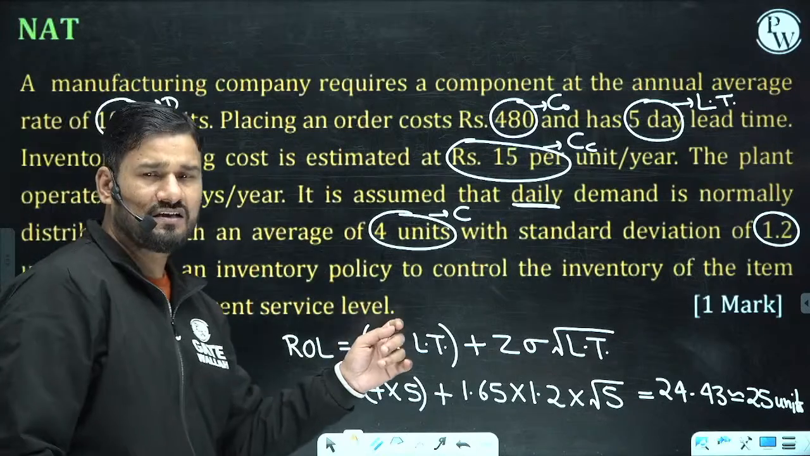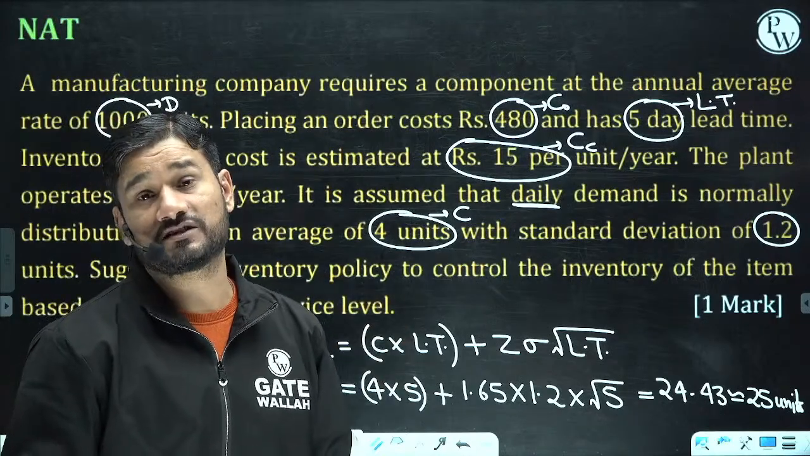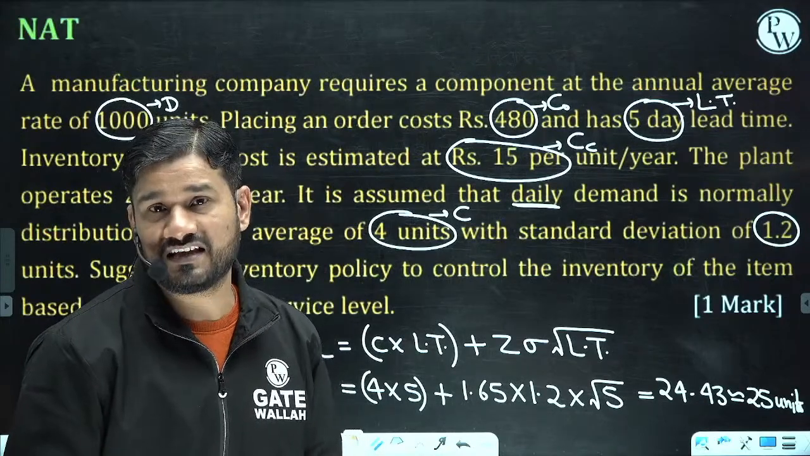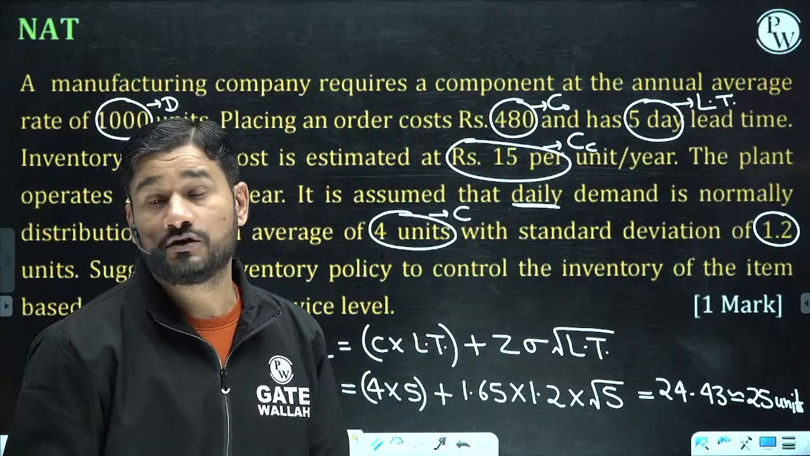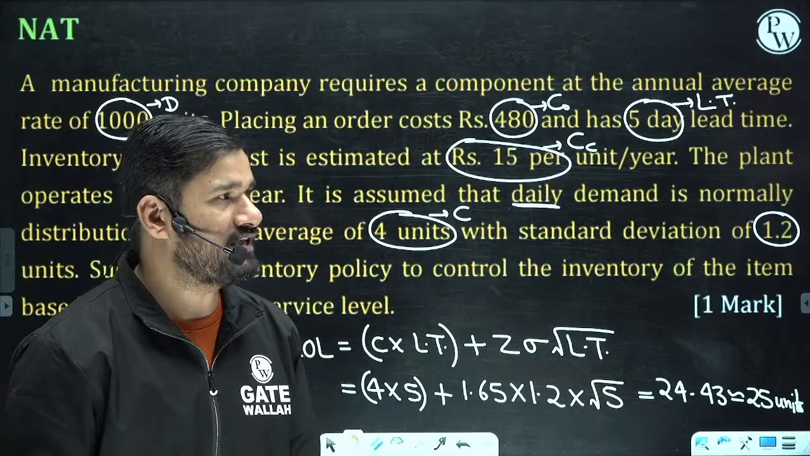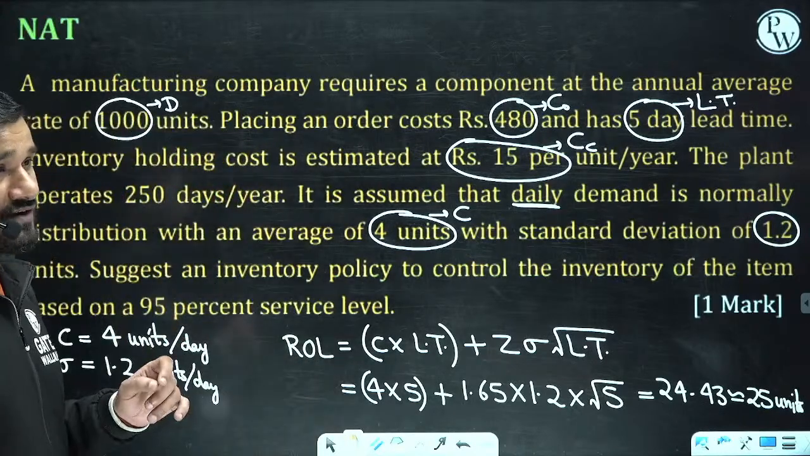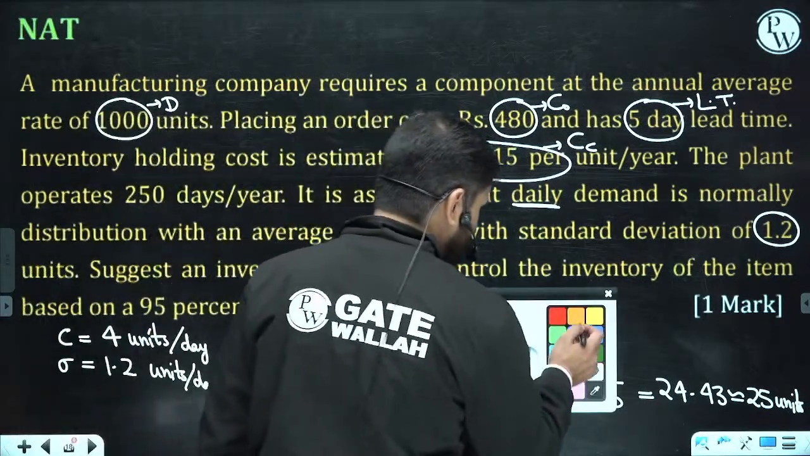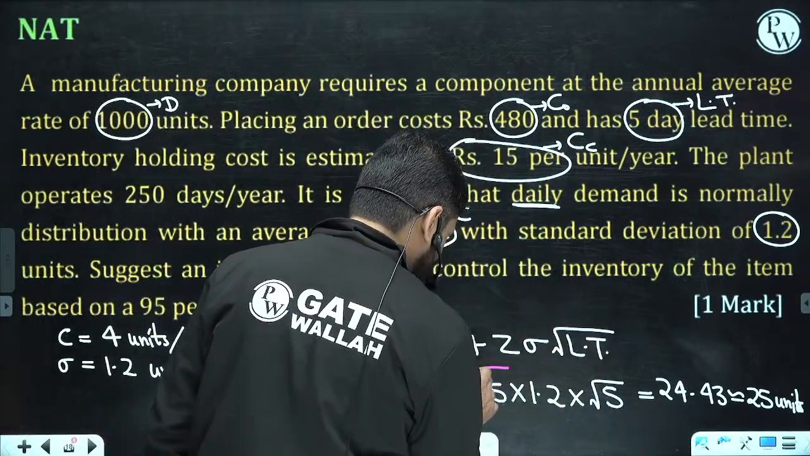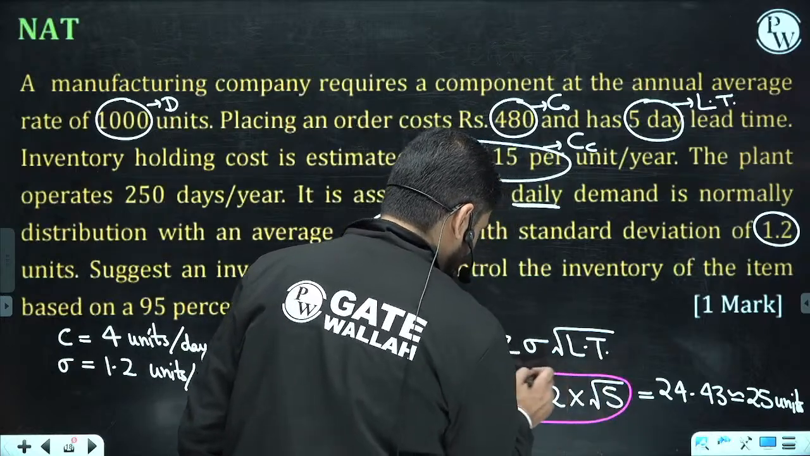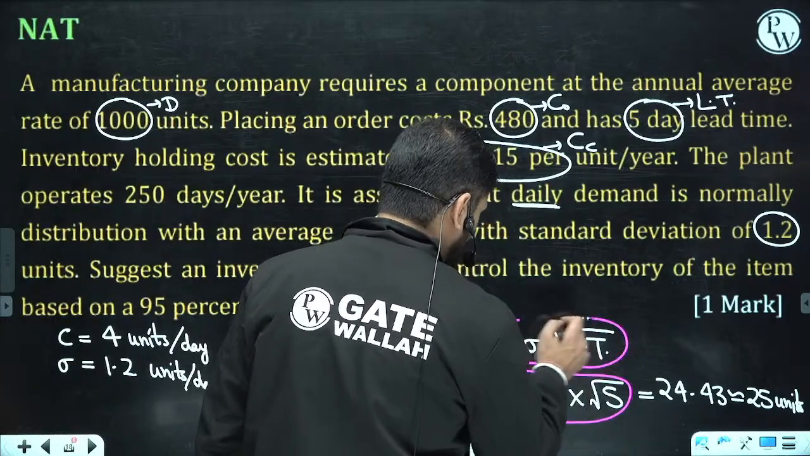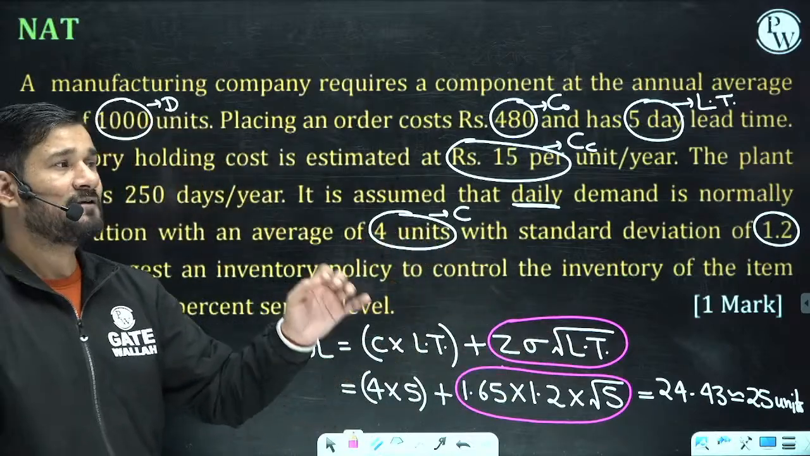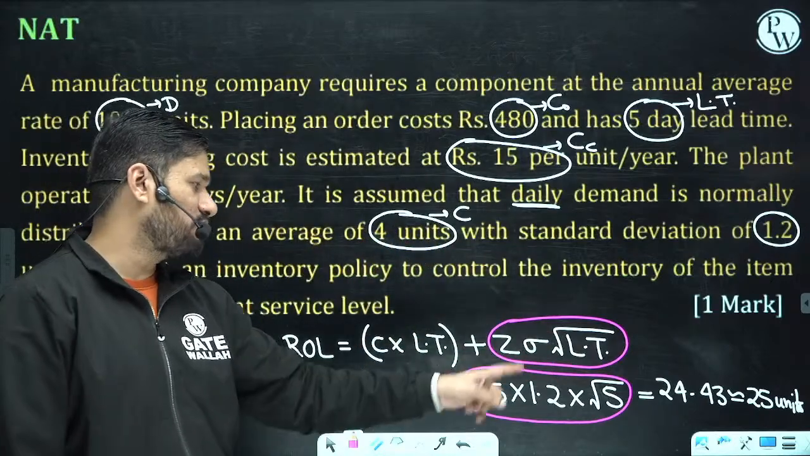So what is the suggestion? The reorder level must be 25 units. If you are having 25 units remaining in the stock, immediately place the next order. Don't delay the order. And one more thing, mastermind. Do you know what is the name of only this part? The whole thing is called reorder level. But can you suggest a name for this part?